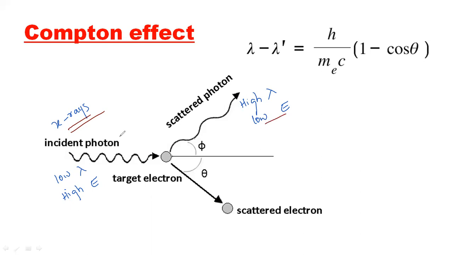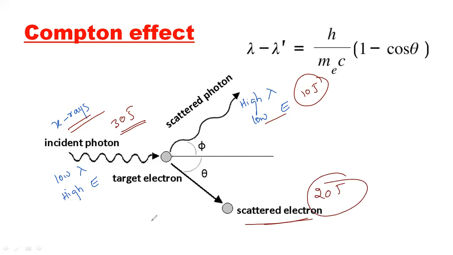Why has it decreased? It is transferring its energy to these ejected electrons. So whichever gets scattered, it gives energy to those scattered electrons. So if it has energy, let us take it is 30 joules. So 30 joules is here. By the time it comes here, the energy is only 10 joules. So 20 joules has gone out. That 20 joules this electron takes outside. So this incident photon transferred its energy to the scattered electrons here. That is why the energy decreased. First the energy is more, later it decreased.